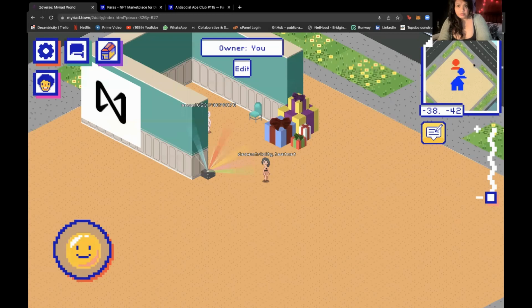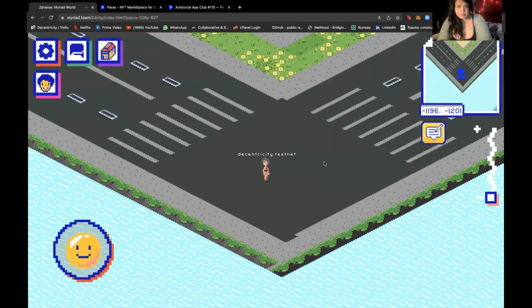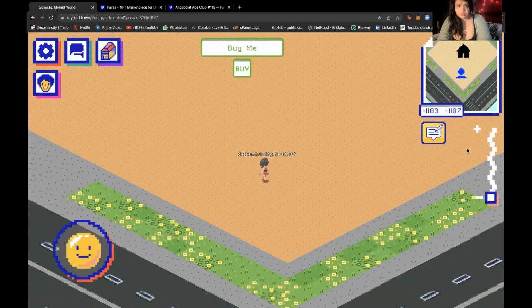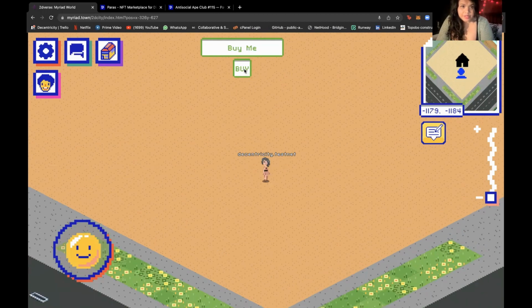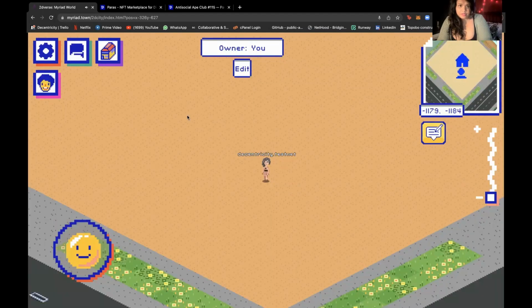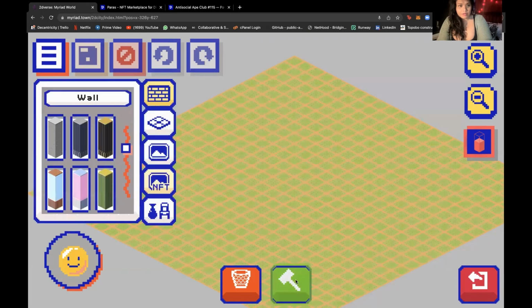Okay, so let's teleport back to where we landed. You can see here that there's this whole huge parcel that I can buy. Pressing buy. And I can see my land holdings just by clicking here. All my land holdings are there, and I can press edit. Once I press edit, I can do a lot of things. First of all, the thing you need to know is the hammer. The hammer is how you build, basically.